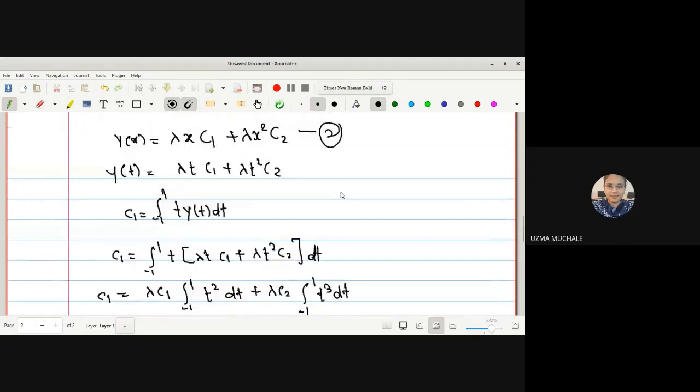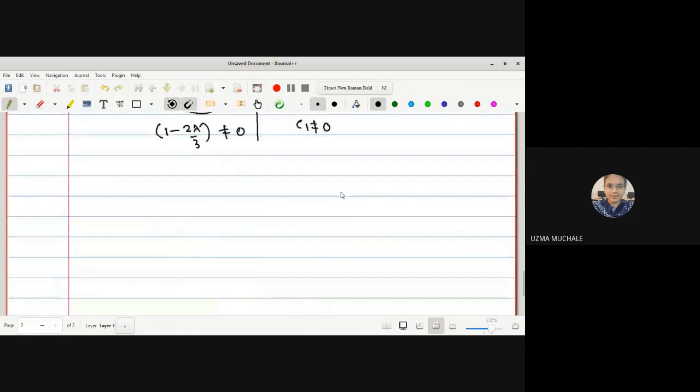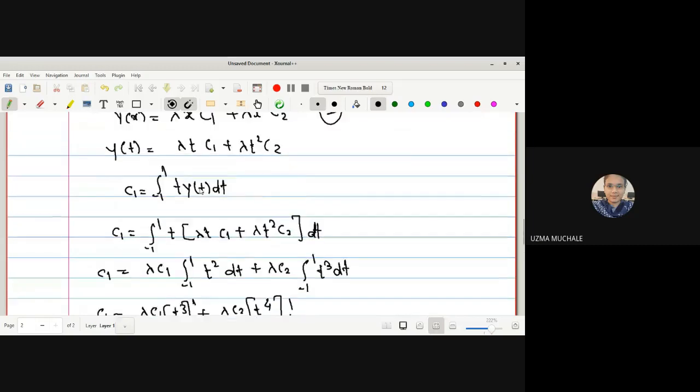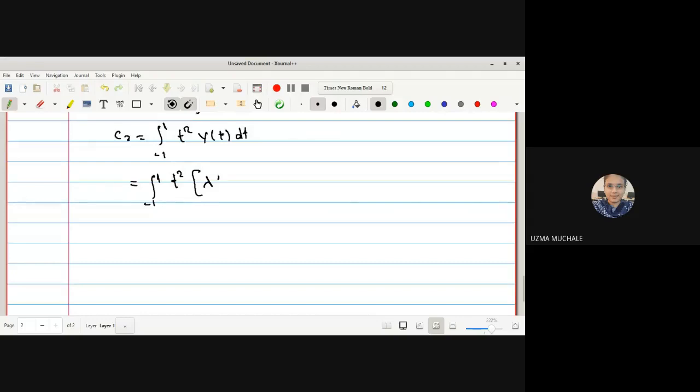What is our equation for C2? C2 is nothing but the integration from -1 to 1 of t square y of t dt. So it is equal to the integration from -1 to 1 of t square times the value of y of t, which is lambda t C1 plus lambda t square C2, dt, which is equal to lambda C1 times t cube upon 3.